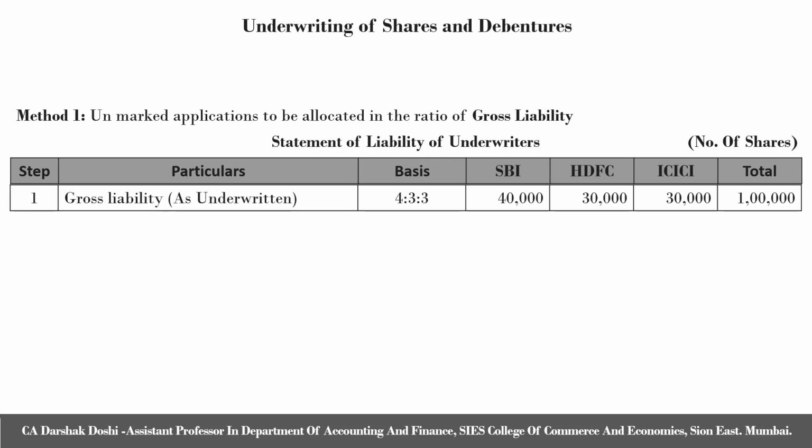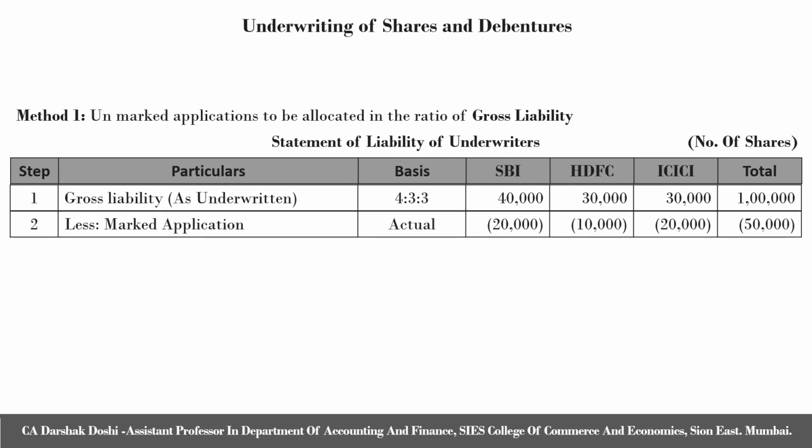The first step is the gross liability. The question had given us the gross liability ratio amongst the underwriters as 40%, 30% and 30%, which translates to 4 is to 3 is to 3. Total equity shares to be issued were 1 lakh. So the gross liability, divided in 4 is to 3 is to 3, comes to 40,000 shares, 30,000 shares and 30,000 shares, totaling up to 1 lakh.